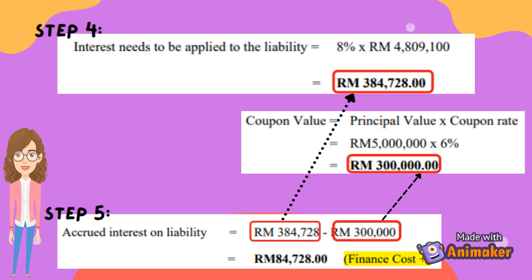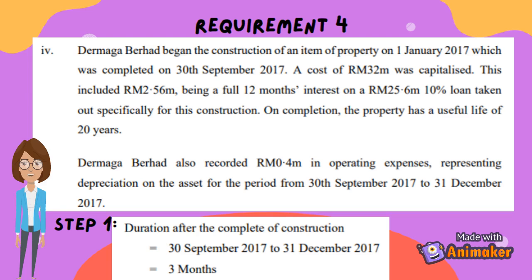The interest of the liability, 384,728 ringgit, is minus the coupon value of 300,000 ringgit. So, the adjustment of 84,728 ringgit will be added in finance cost.